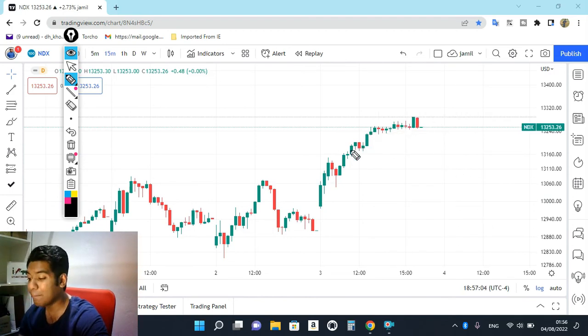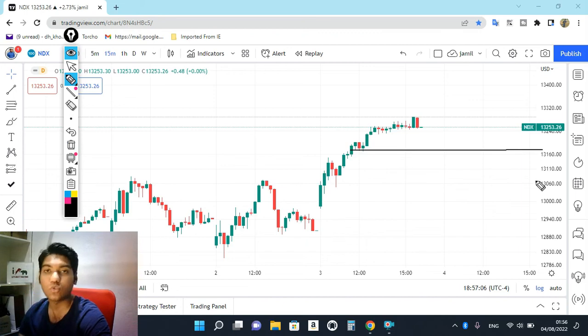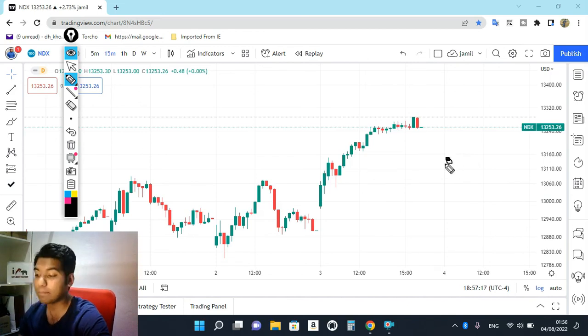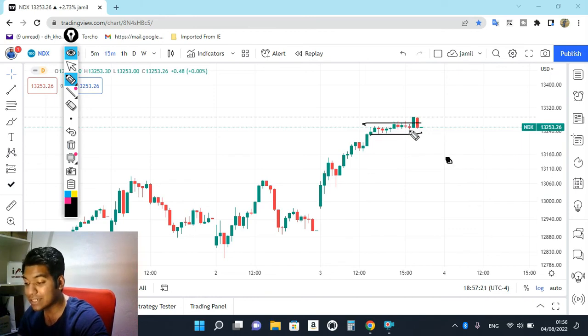So remember, mark this support area 13,200. On any 15-minute negative candle, not before the 15-minute negative candle, we can plan to sell here. Suppose after a gap down opening, how can we plan? After a gap down opening, as we discussed, this is the range, and this range can be traveled both sides. Right now, if you see, the price is completely on an uptrend.